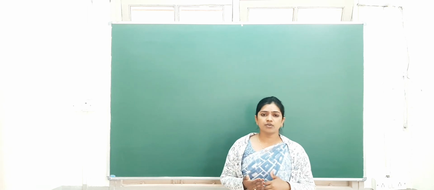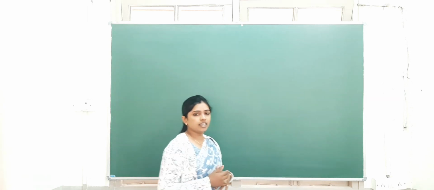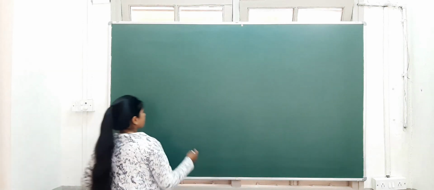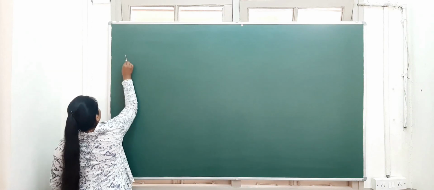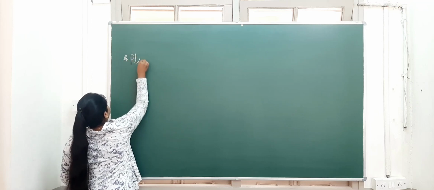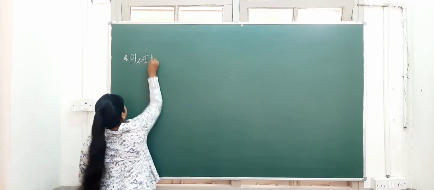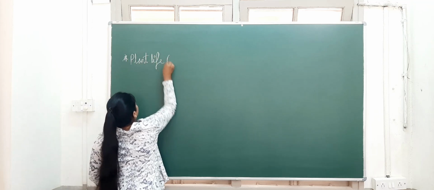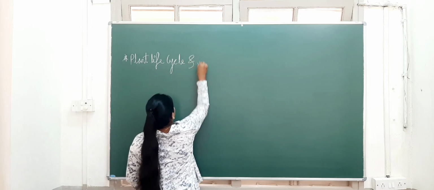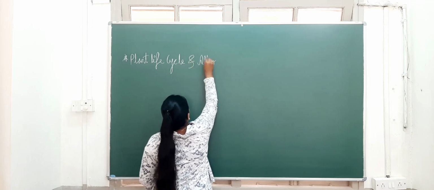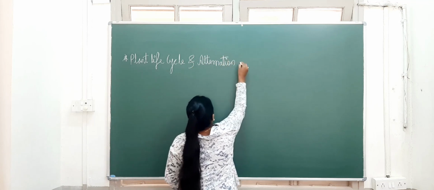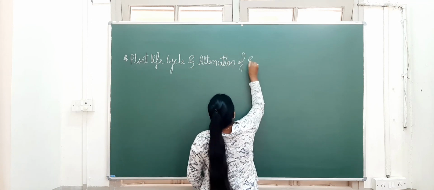In today's class, we will discuss plant life cycle and alternation of generation. Just note down that. This is the last point of this topic. Plant life cycle and alternation of generation.